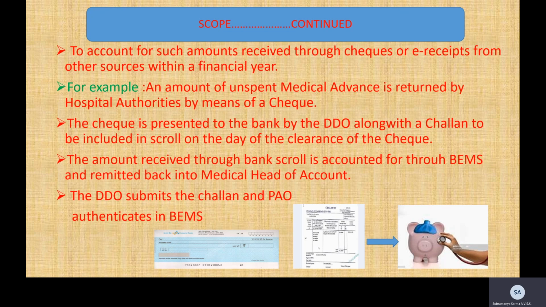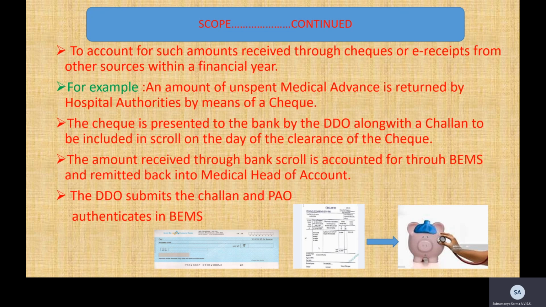The amount received through the bank scroll is accounted for through BEMS, because BEMS is an accounting module too. We have to account for whatever has gone out of the government account or whatever is coming into it. Once the amount is received through the bank scroll, the PAO authenticates it and the journey of the check completes there. It gets accounted for, credited to the head of account. So the amount has been credited to the medical head of account to which it pertains.